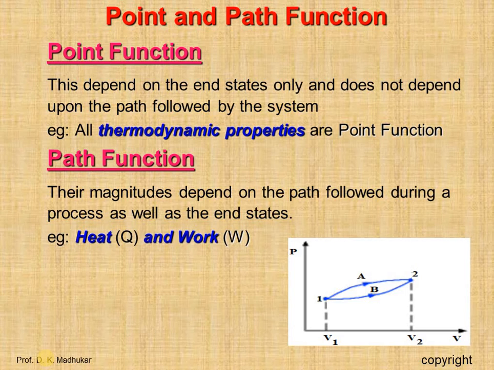Whereas path functions are certain quantities which cannot be located on the graph by a point but are given by an area on that graph. These are represented as inexact differentials. For example, heat and work. We can see here in the figure we are using point 1 and point 2. Points 1 and 2 come under the point function, but here the area, from path 1 to 2, 1a2b1, will follow as a path function.